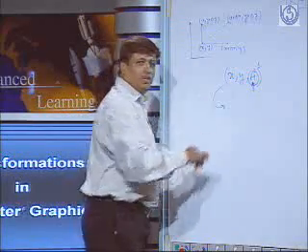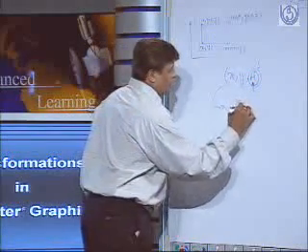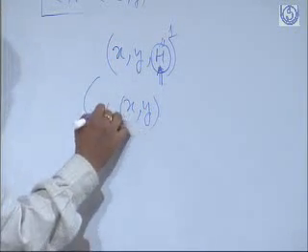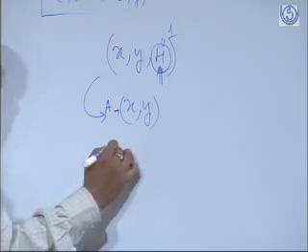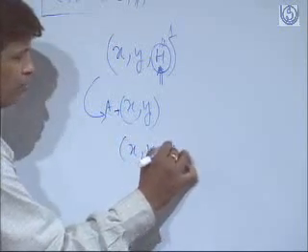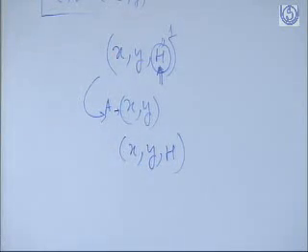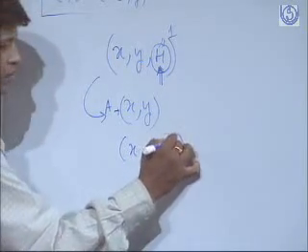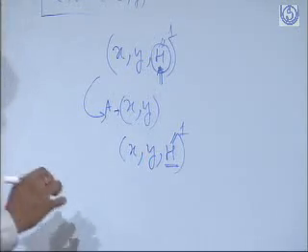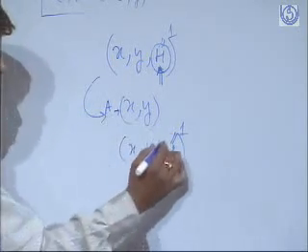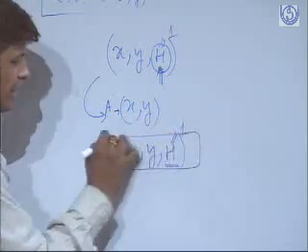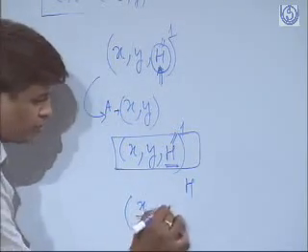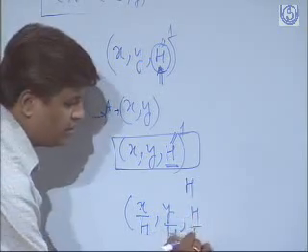How does this homogeneity factor play an important role? Say x, y is a Euclidean system address of a point A. In a homogeneous system, it should be written as x, y, and one more factor of homogeneity is to be introduced. Now, this factor of homogeneity, for the sake of simplicity, is to be transformed to 1. So, in order to transform it to 1, we divide the entire address by h. So we will have x by h, y by h, and h by h.